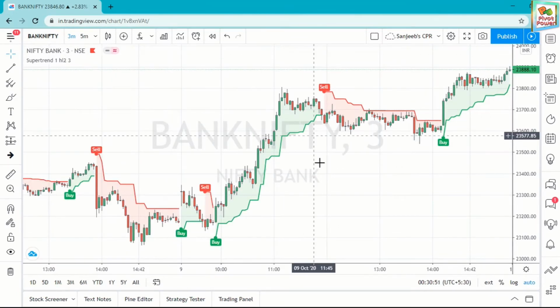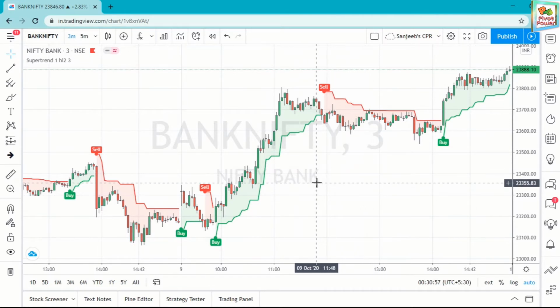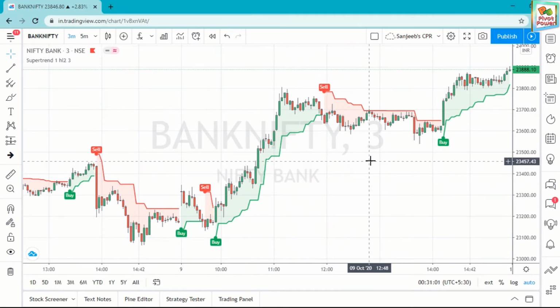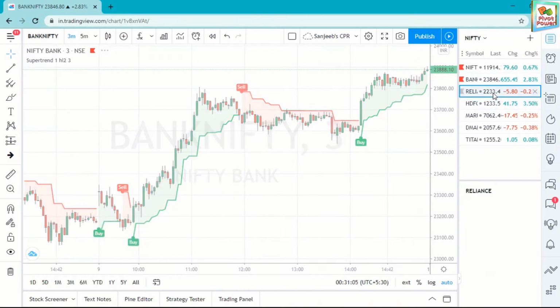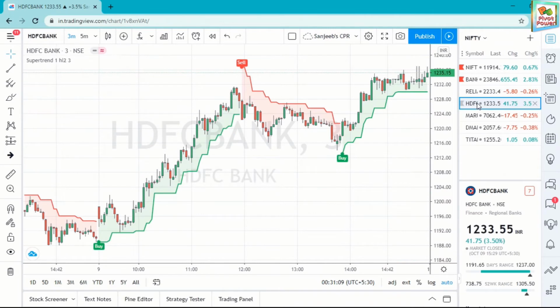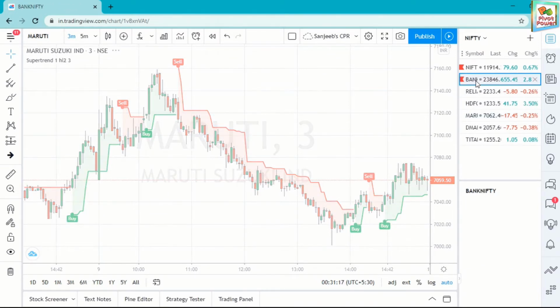So this is the Bank Nifty chart. Previously I have shown you the Nifty chart. This indicator you can use in Nifty, Bank Nifty, or any stock like Reliance. You see here Reliance, HDFC. It will work for all stocks and indexes. This is Maruti. Now we are checking the Bank Nifty chart.